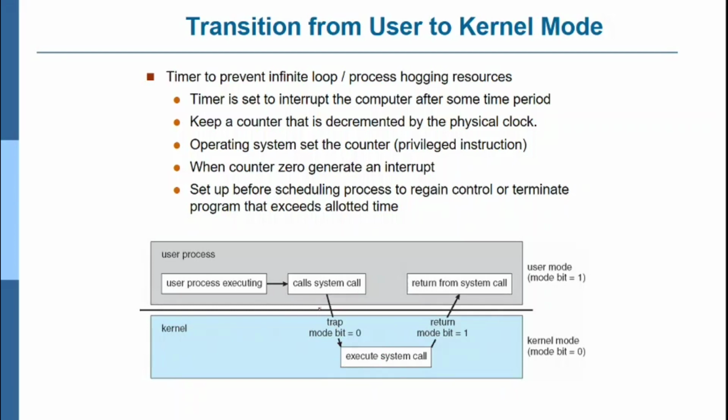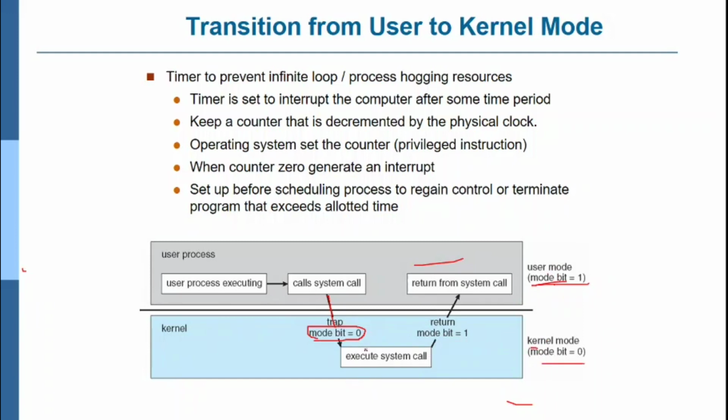A system call is a trap, it changes from user mode to kernel mode. Whenever the control is in user mode, the mode bit is 1. When it makes the system call and the controller moves to the kernel mode, at that time the mode bit becomes 0. So make sure the mode bit is 1 when it is in the user mode, and 0 when it is in the kernel mode.